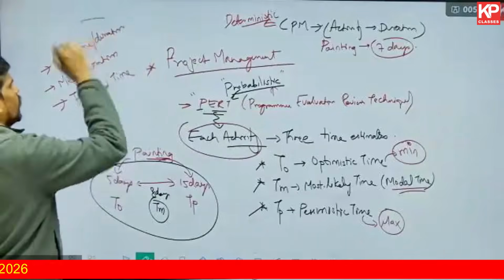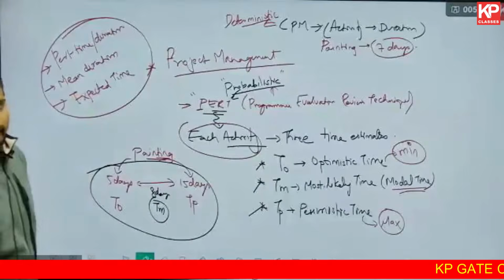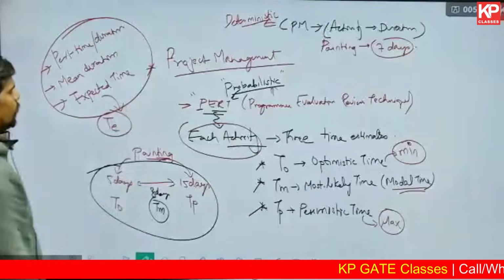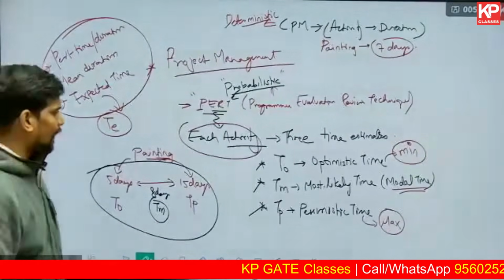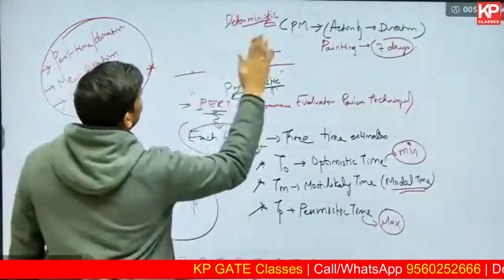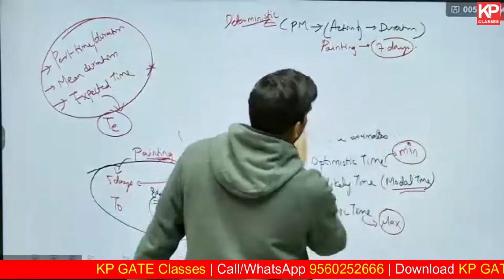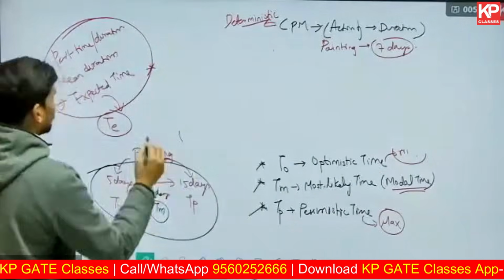All these are synonyms. The PERT duration, PERT time estimate, or mean duration, expected time, it is generally denoted by TE. Expected time is the term we use. So using these 3 values, you can find out the expected time, and there's a formula for that. You get numericals in the GATE exam on that concept directly. Multiple times questions have been asked. Let us try to understand what is the formula for the expected time.